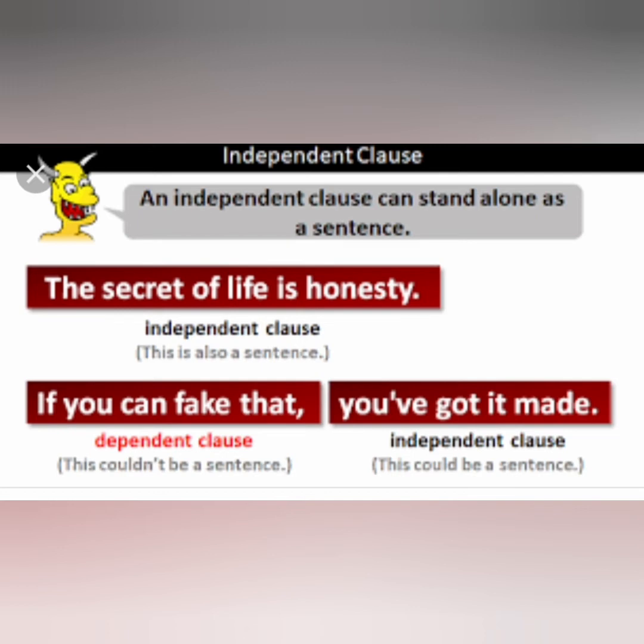Now let us see what an independent clause is. An independent clause can stand alone as a sentence. "The secret of life is honesty." You see, it is an independent clause. This is a sentence. "If you can fake that, you have got it made." "You have got it made" is the independent clause. "If you can fake that" is the dependent clause. It depends on the independent clause to complete its sense. Is it clear? You see, it is separated with a comma. With the independent clause, you can get a full sentence. A dependent clause is separated by a comma, and usually it has a conjunction.